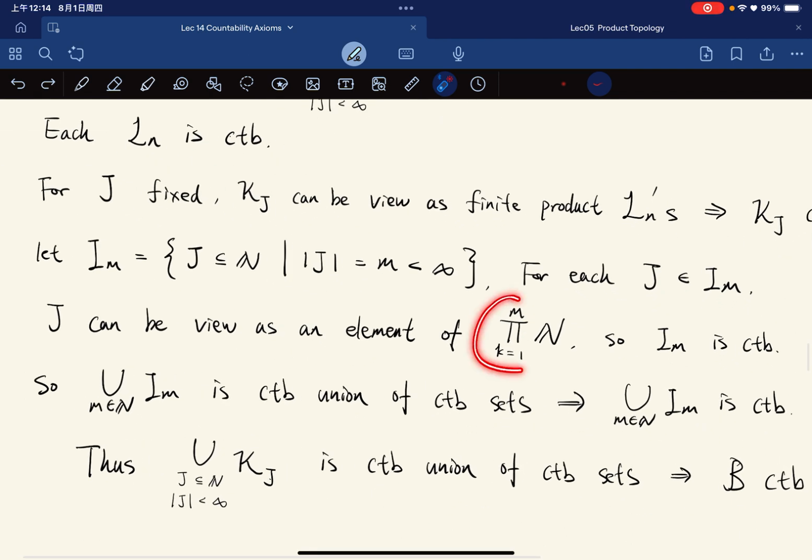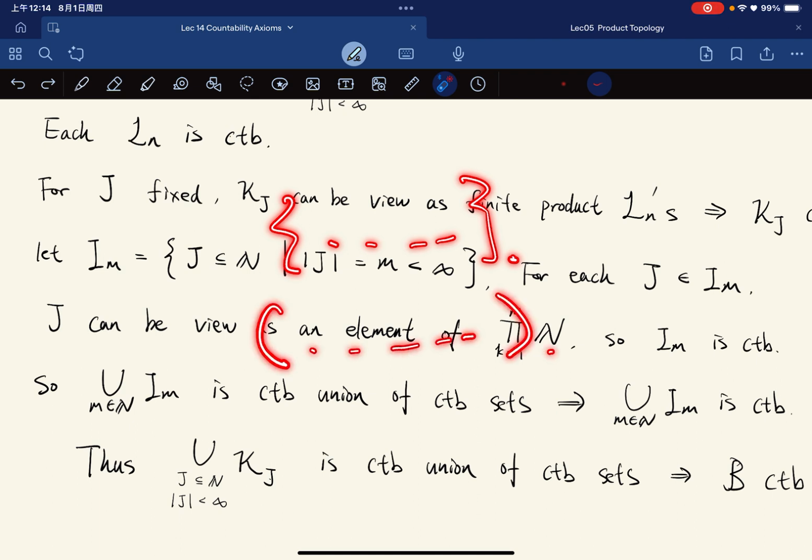In fact, this is way larger than I_m, because each element of I_m is a set, and we arrange it into a Cartesian product, which is a subset of this.